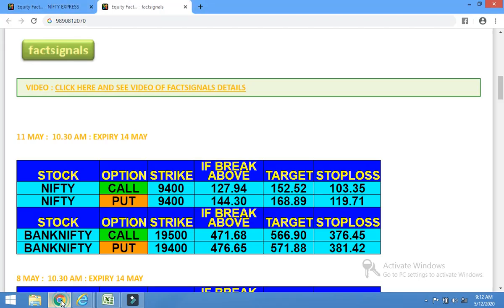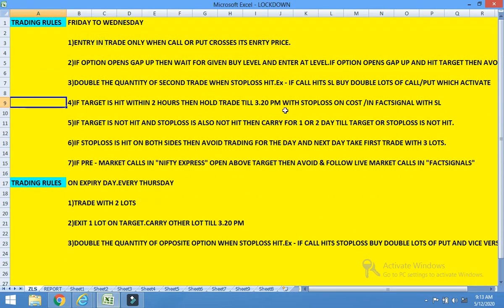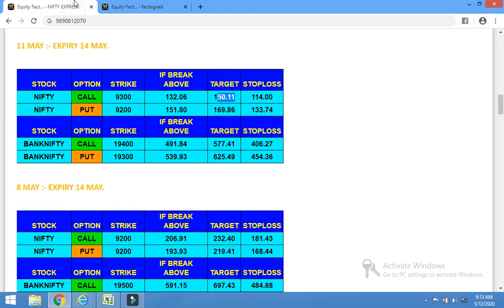Now if the target is hit, like for example we will see in detail on 11th May this has happened, the target was hit within 2 hours, then hold the trade till 3:20 p.m. with stop loss on cost for Nifty Express. Why? Because it is a pre-market call. The trade activates very early, at 9:15, 9:20, 9:30. That is why you can put your stop loss on the cost.